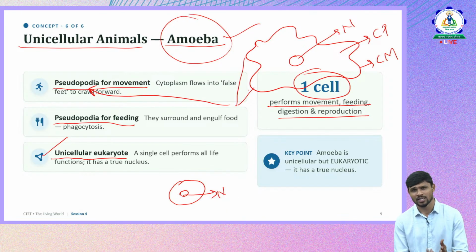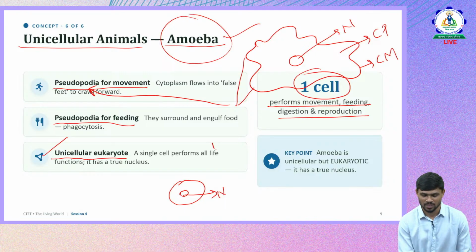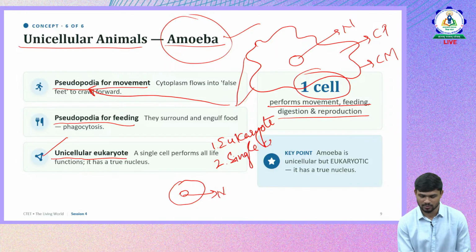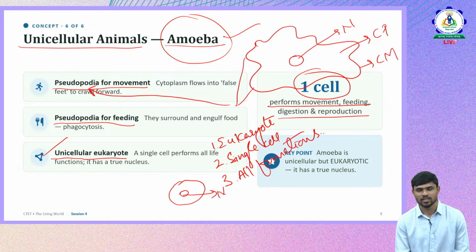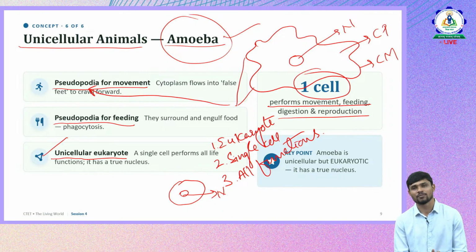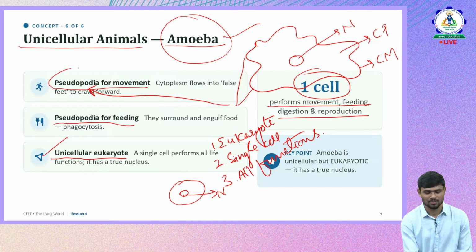If a question asks which organism is single celled but can perform all its functions and is also a eukaryote, there are three major characteristics: it is a eukaryote, single cell, and performs all functions. These are the main three characteristics that you have to remember. Pseudopodia help them to move, pseudopodia help them to feed.